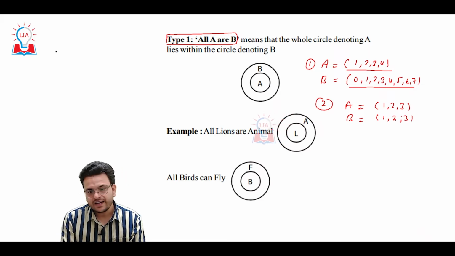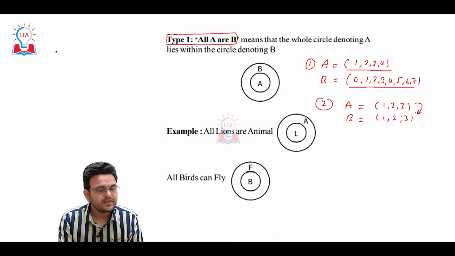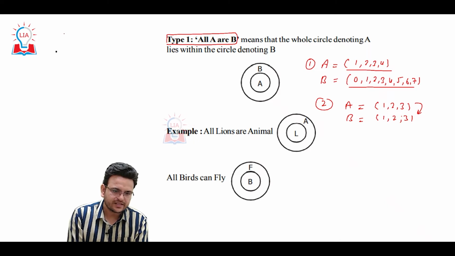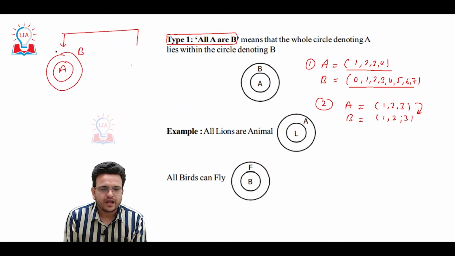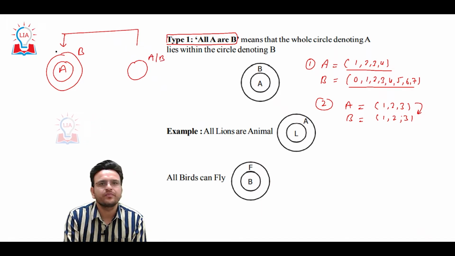Again I can say that all A are B. So whenever the statement all A are B comes, I have 2 choices. I can draw a diagram like this, or I can draw a diagram like this.